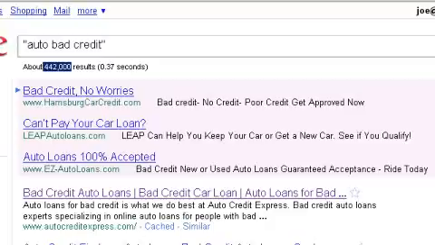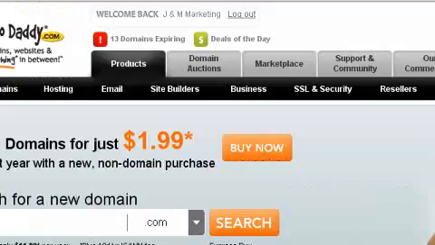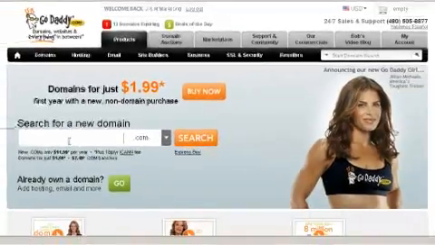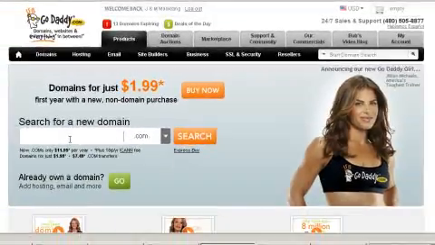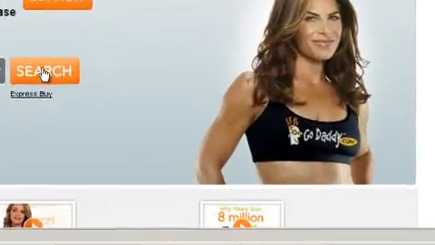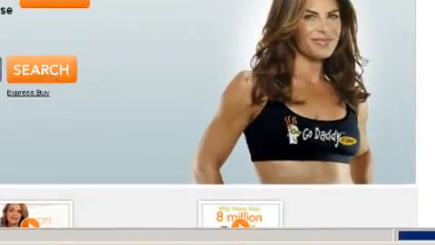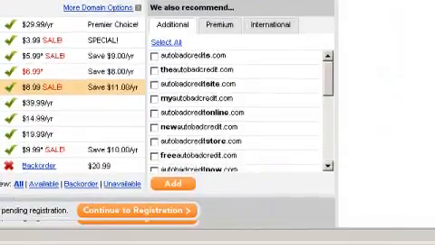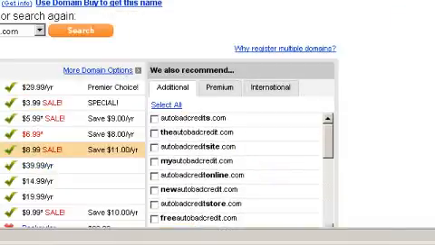The next step is to head over to GoDaddy. The reason we're going to do this is because we want to make sure that we get a domain. We purchase a domain for $9, $10 here that is exactly what our keyword is, auto bad credit. Whether it's .com, .net, .org, I don't care, it doesn't matter. Now, as you see here, they're all taken, and that's okay because we own one of them. We found that autobadcredit.org was available.